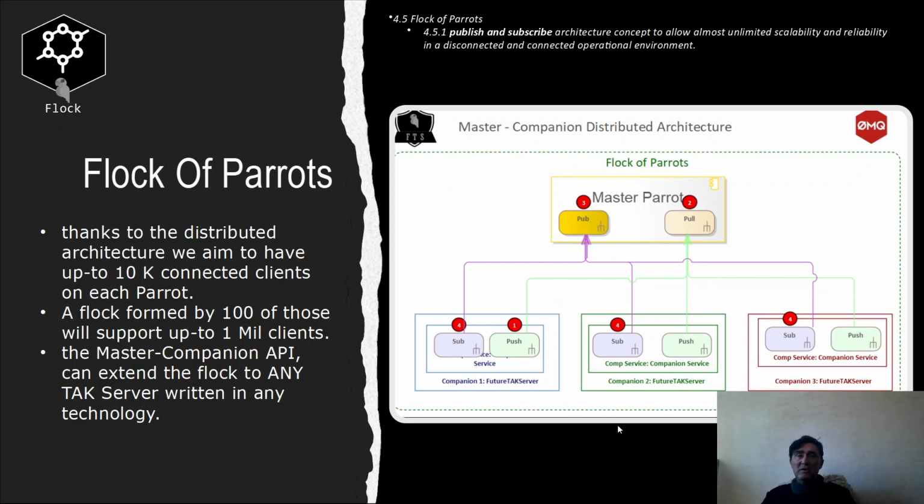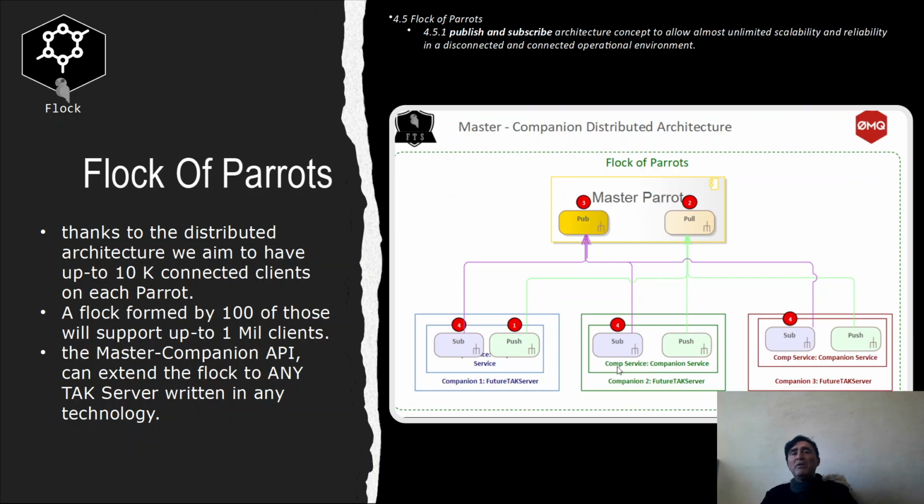How does that work? First off, each companion parrot here is a completely independent server. That means it can go offline and then return online and communicate with the rest of the so-called flock. Then the master parrot can administer all those servers, so you don't have to log in to each single server.